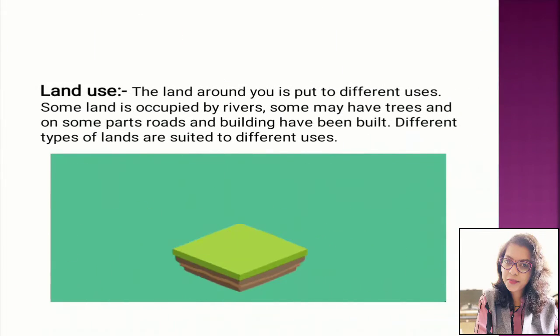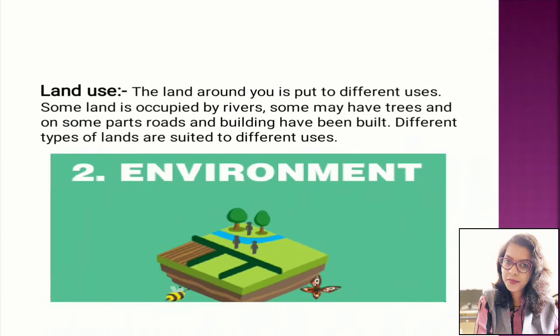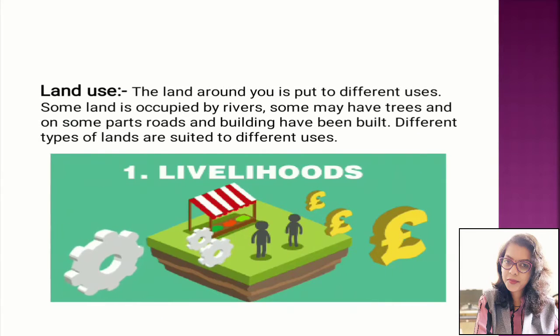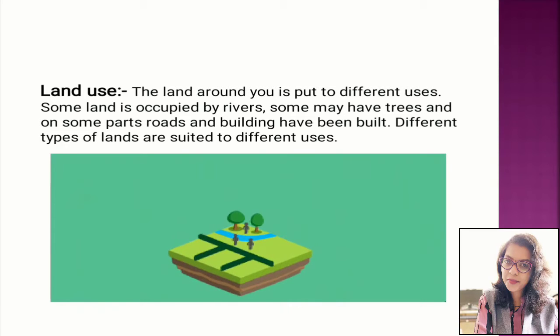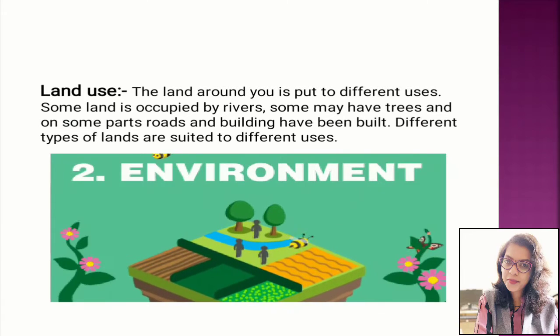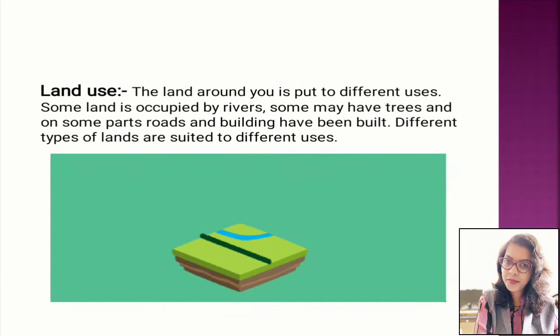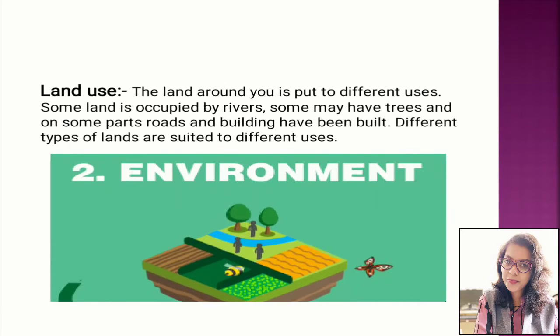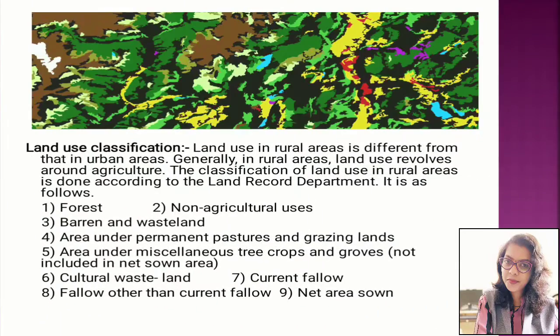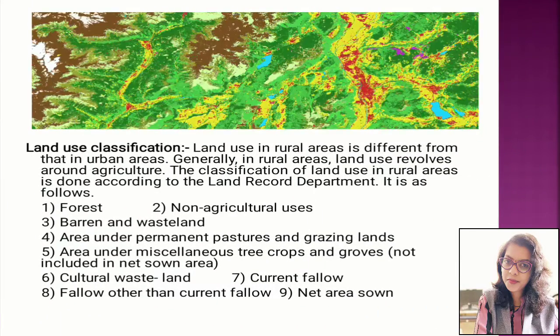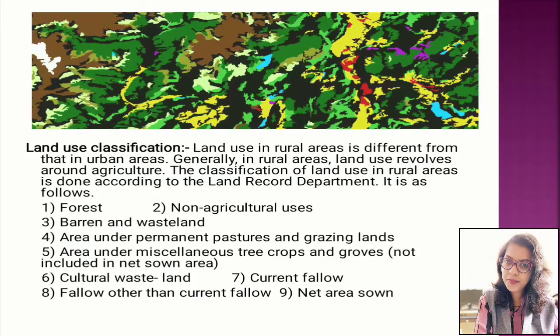So basically, the new topic is land use. What is meant by land use? The land around you is put to different uses. Some land is occupied by rivers, some may have trees, and on some parts roads and buildings have been built. So different types of land are suited to different uses. Land use classification. Basically, land use in rural areas is different from urban areas.